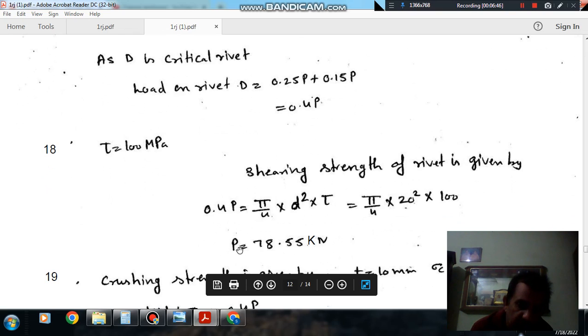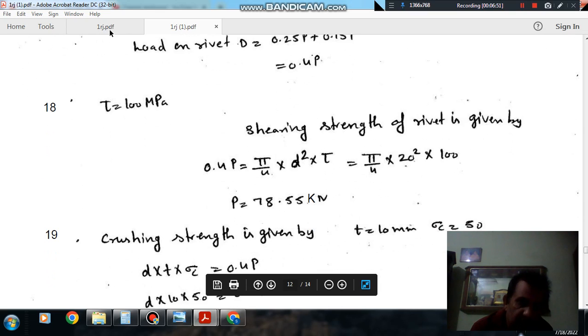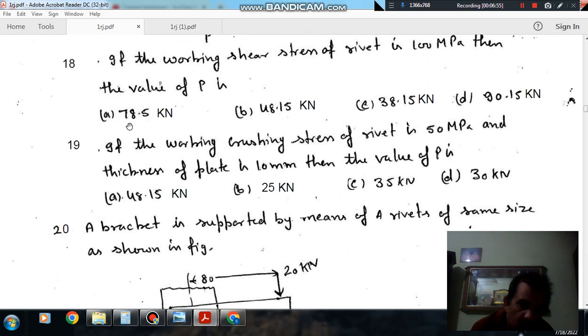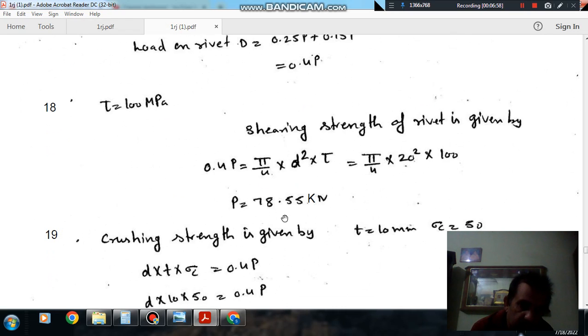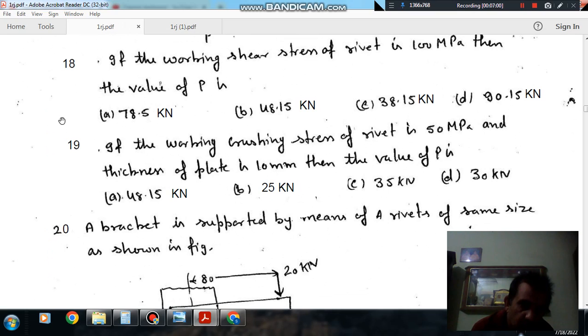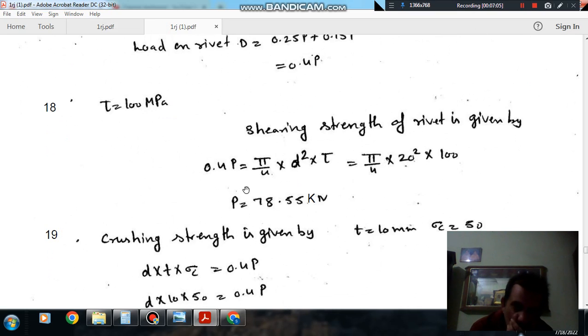So P comes out as 78.55 kilonewton. Okay, so answer to question number 18 is A. This will be 78550 Newton, and we are converting into kilonewton, that is 78.55 kilonewton. So that is from the shearing of the rivet.